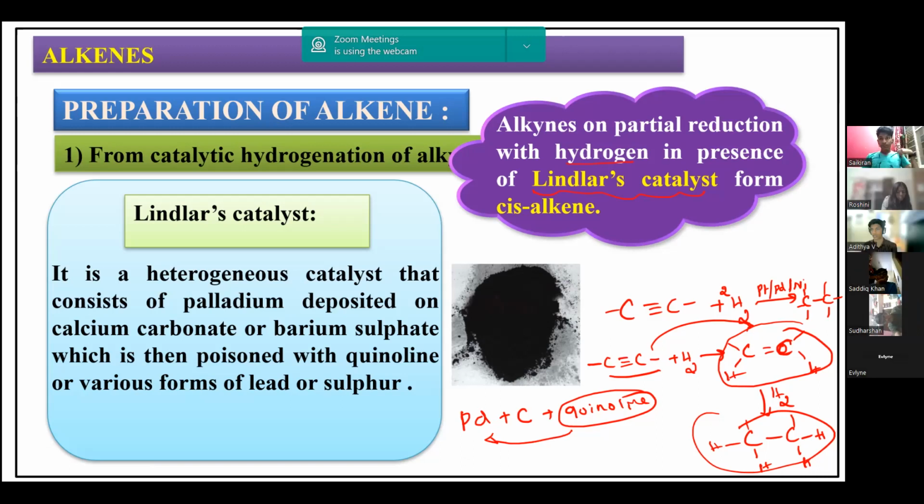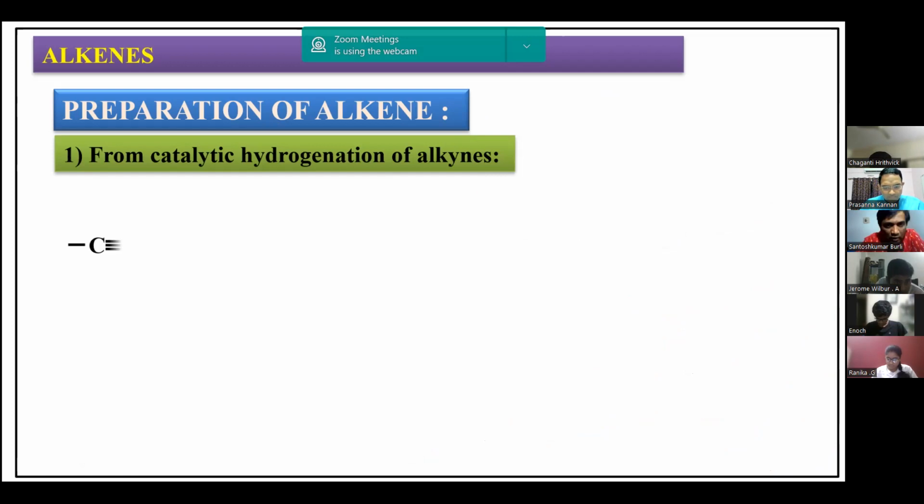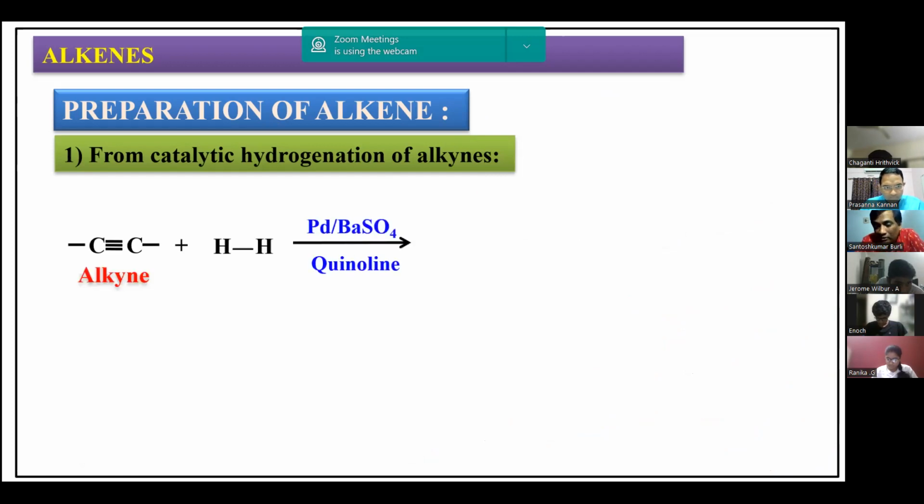We can add palladium charcoal, palladium calcium carbonate, or palladium barium sulfate. These are the different combinations, and all of them are called Lindlar's catalyst. So Lindlar's catalyst is one of the catalysts used for hydrogenation here. If we use Lindlar's catalyst and do the hydrogenation, hydrogen gets added and it stops there: the triple bond becomes a double bond.